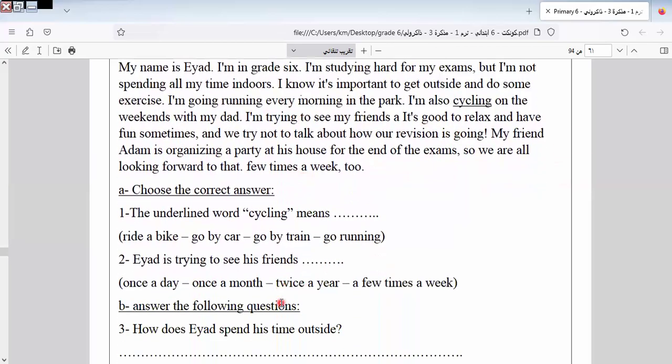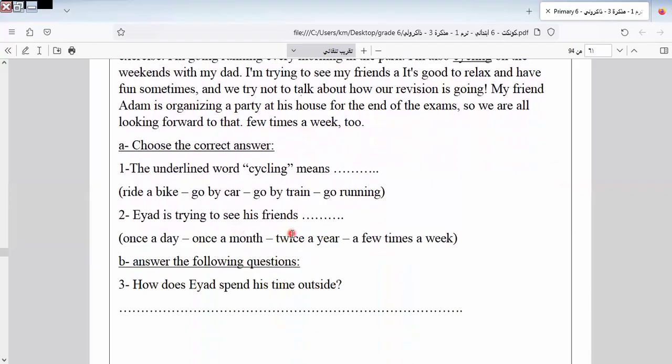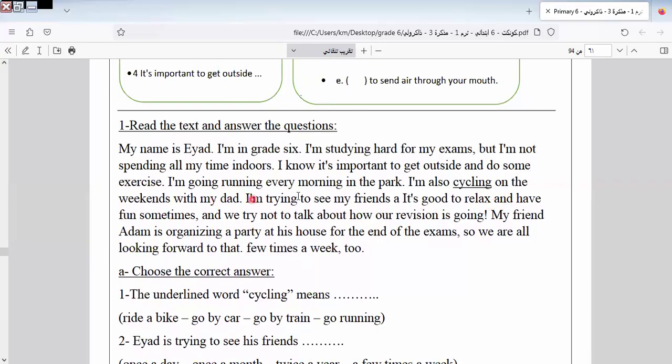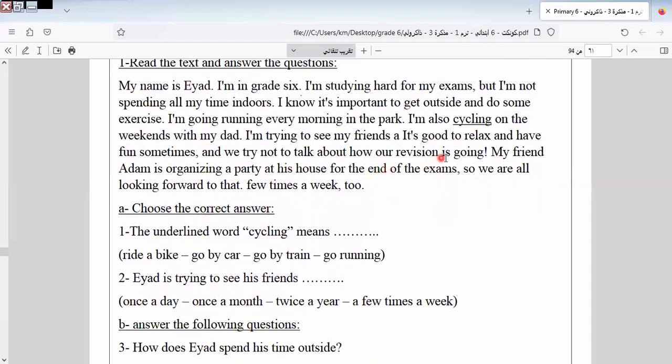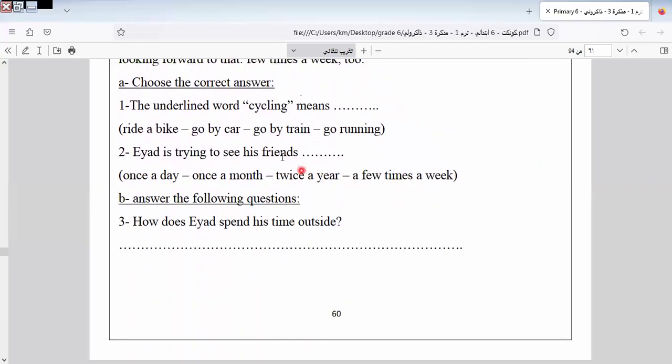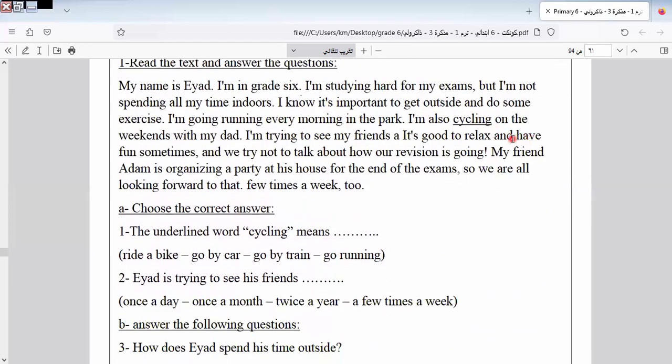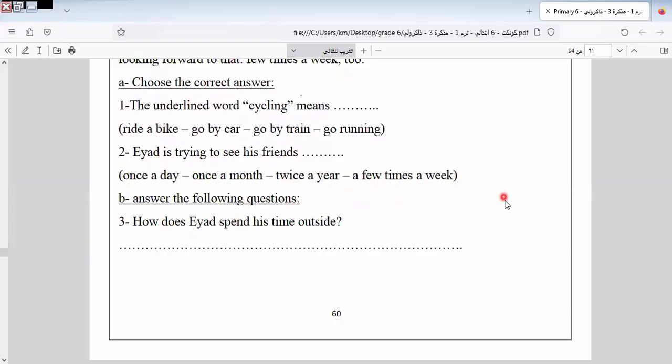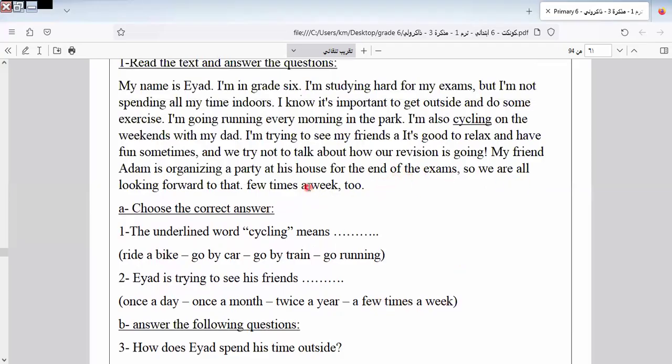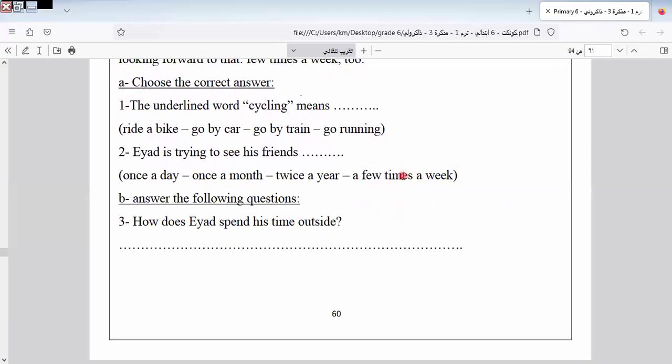Iyad is trying to see his friends, not cycling here in weekends. See his friends what? A few times a week. Here is something wrong. I selected this as we said in cycling. It's not a time, as we know from the text. A few times a week, like this. Okay, so this is the correct one.